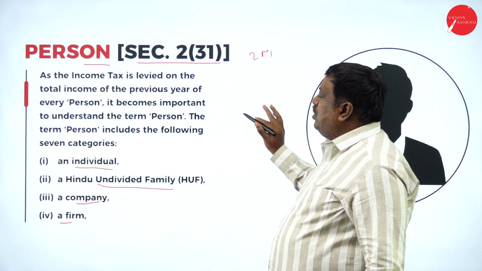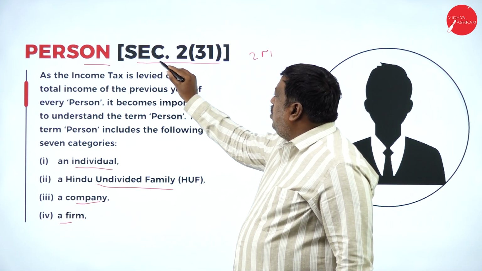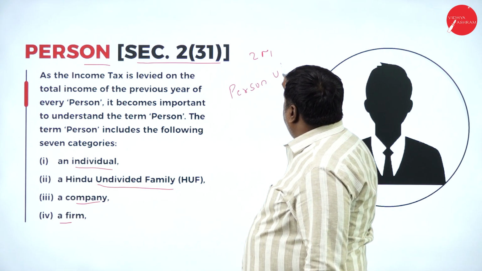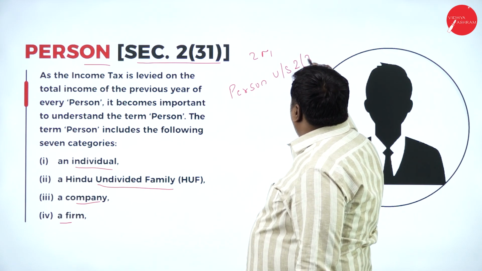Define person. So then I have to write person under Section 2 subclause 31.